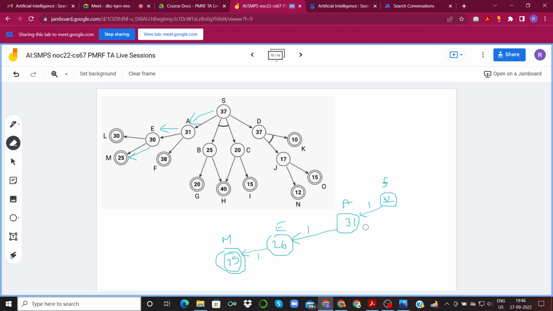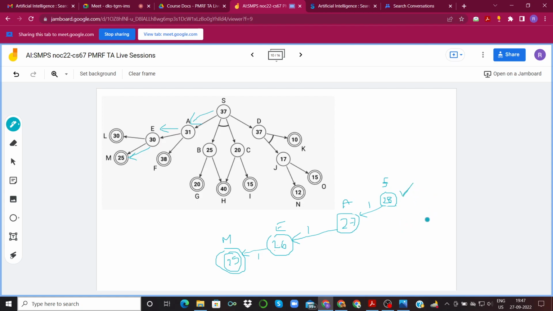This will change to 26 plus 1, 27. And this will change to 27 plus 1, 28. And we have arrived at a solved node. So we have reached a solution and we are getting a final value of 28.